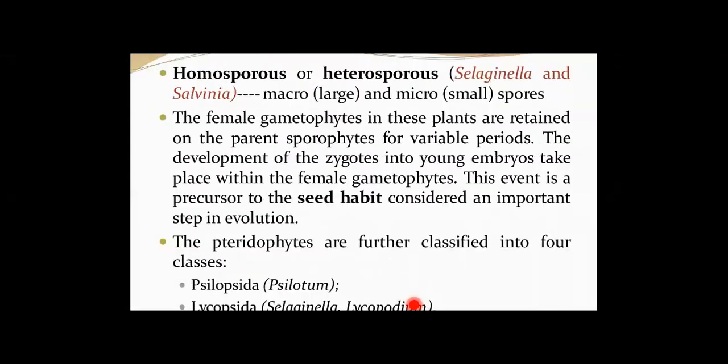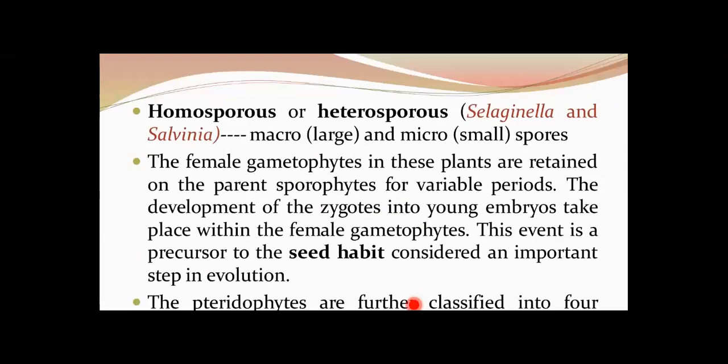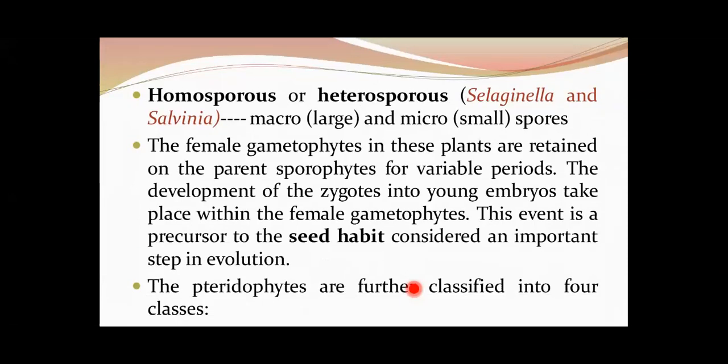These organisms, pteridophytes, can be homosporous or heterosporous. What is the meaning of homo and heterosporous? If they produce the same type of spores, all these spores being of similar kind, they are called homosporous. If the spores are of two different types, that is macrospores and microspores, large and small spores, they are called heterosporous. Heterosporous examples are Selaginella and Salvinia.